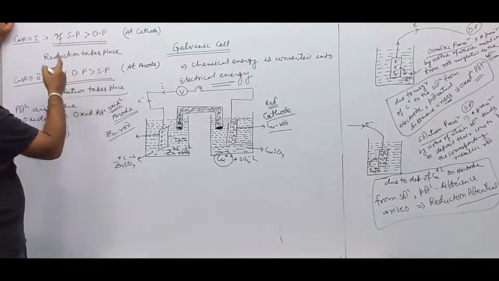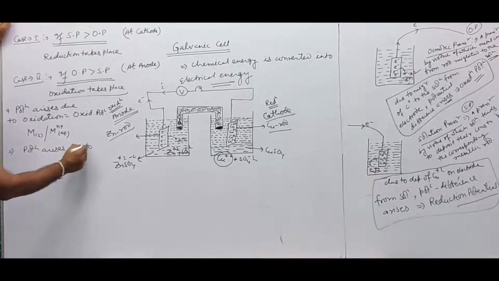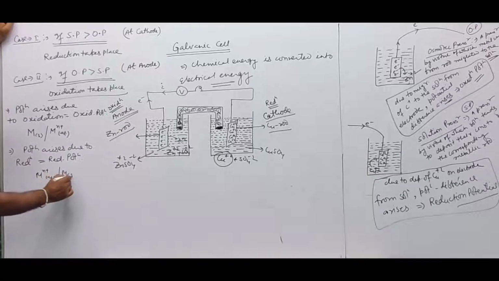Over here, due to reduction, a potential arises. The potential that arises due to reduction is called the reduction potential, and it is represented as Mn+ in solution converted to M solid.